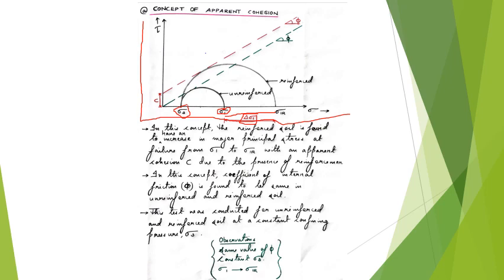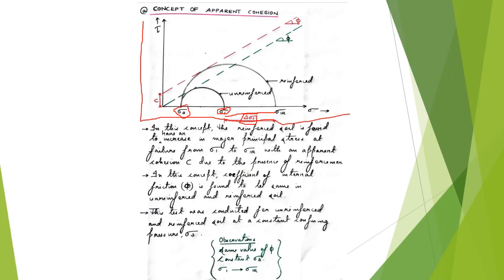When the strength envelopes were drawn for the Mohr circles, the strength envelope for unreinforced soil gave an angle of internal friction of phi, and when the strength envelope for the reinforced soil was drawn, the angle of internal friction obtained was also phi itself.